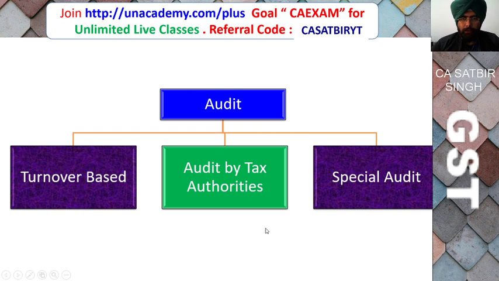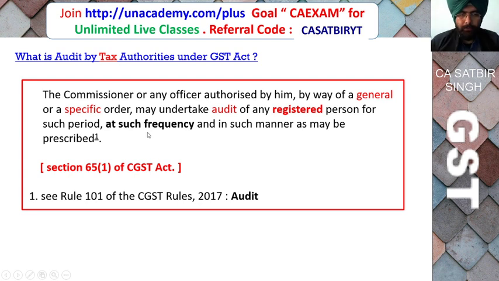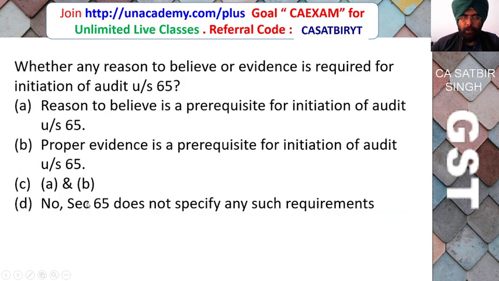Second is audit by the tax authority, that is, audit by the GST authorities. So what is audit by the tax authority? The Commissioner or an officer authorized by him by way of general or special order may undertake the audit of the registered person for the period and frequency as will be determined. For this purpose, Rule 101 has been made as to how this audit will be done.